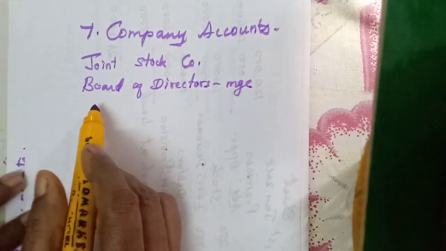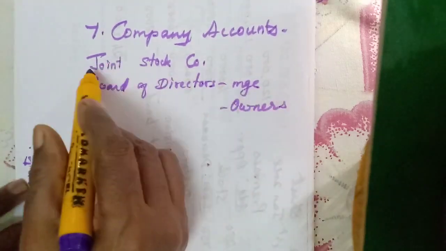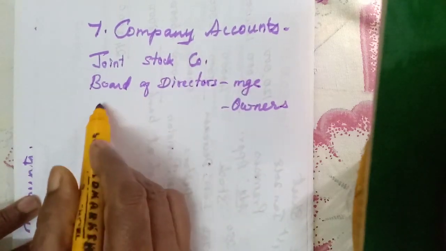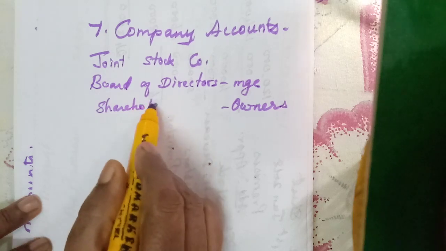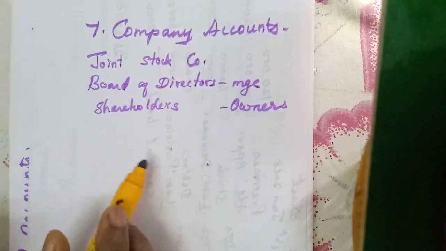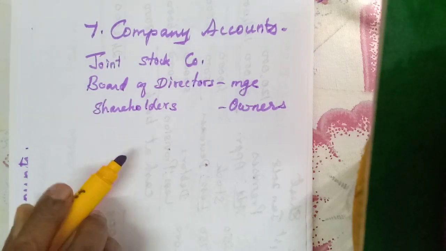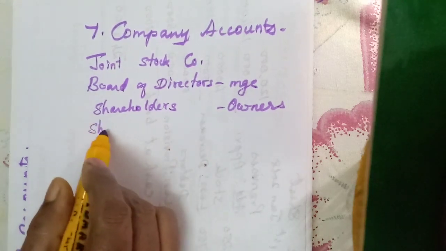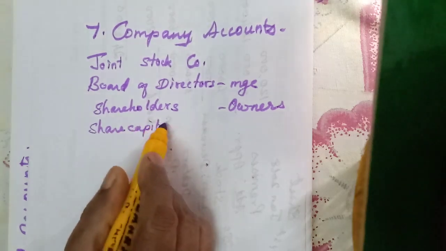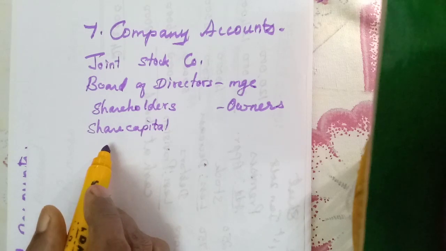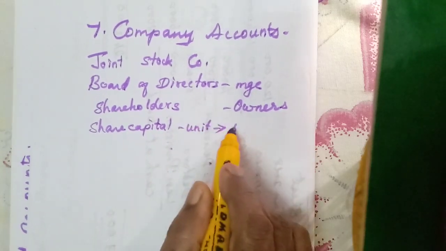And the owners of the company form of organization are the shareholders. You should know who the shareholders are, because the total amount invested by all the people is called share capital. The total share capital of the organization will be divided into small units. Each unit is called a share.